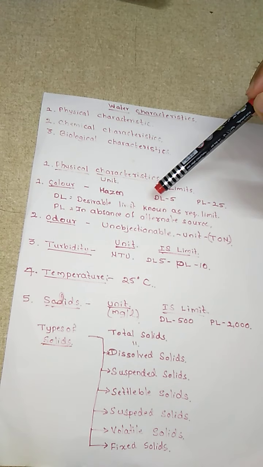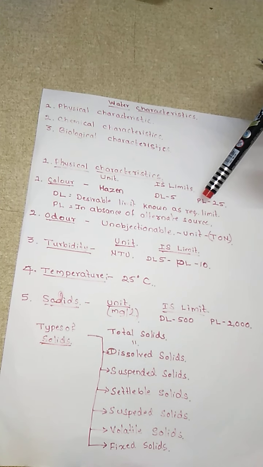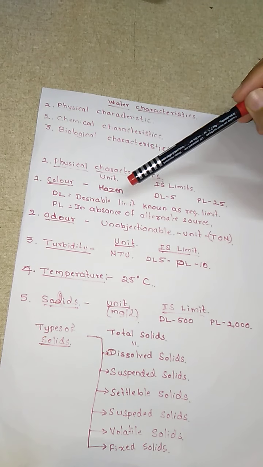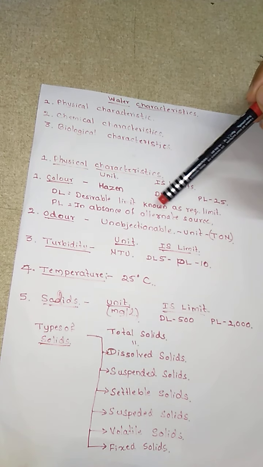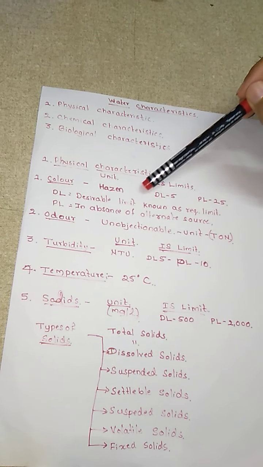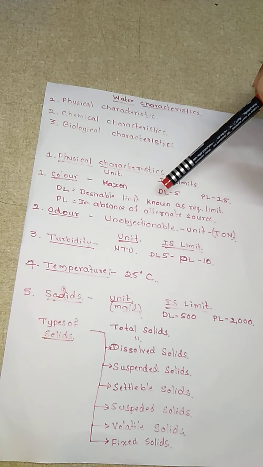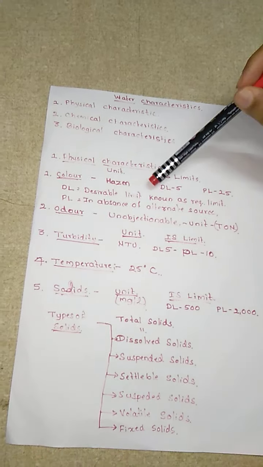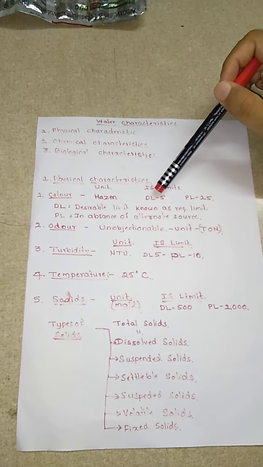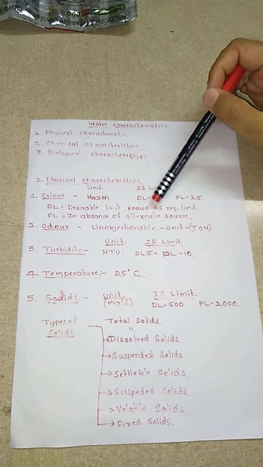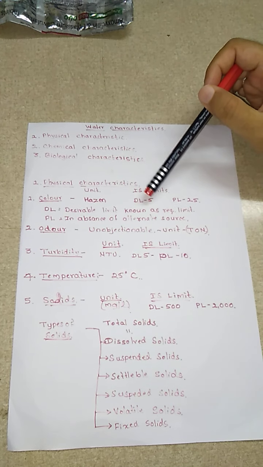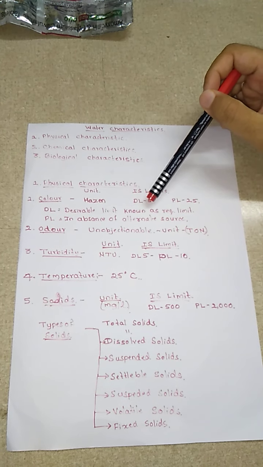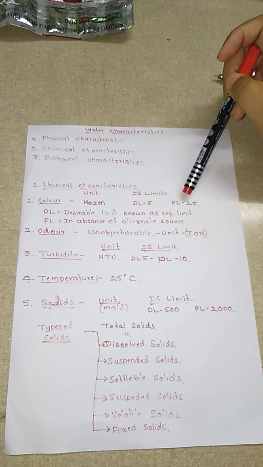So what is this desirable limit and what is this permissible limit? The desirable limit is the minimum: whatever the source we have, the value should be below this limit. That is what we call the desirable limit, or the required limit. If it is below that, there is no problem. Now, what is this permissible limit?